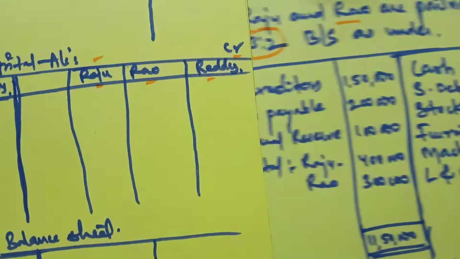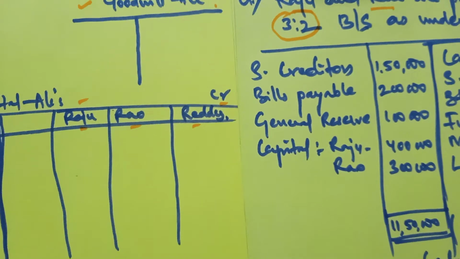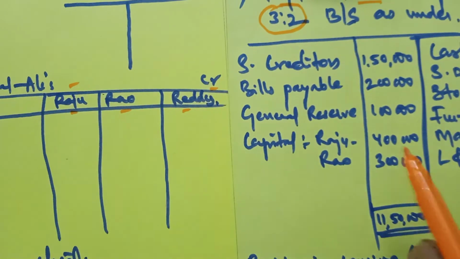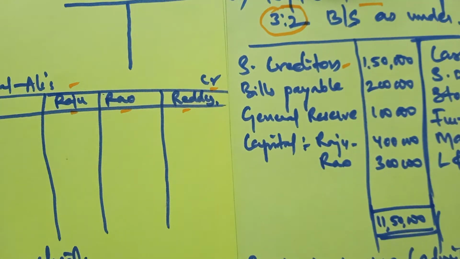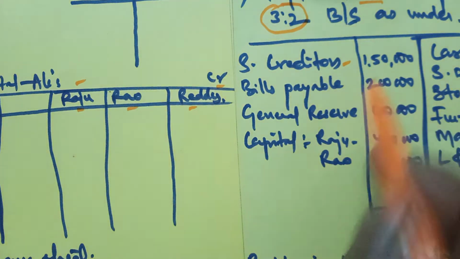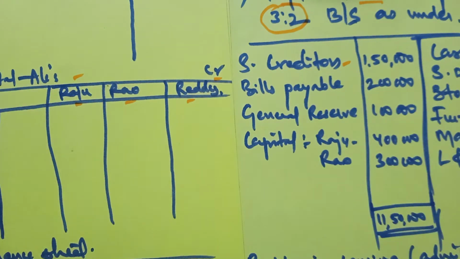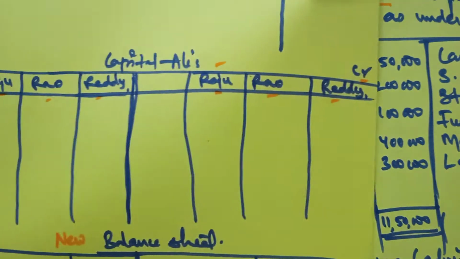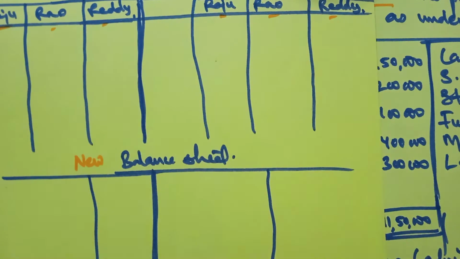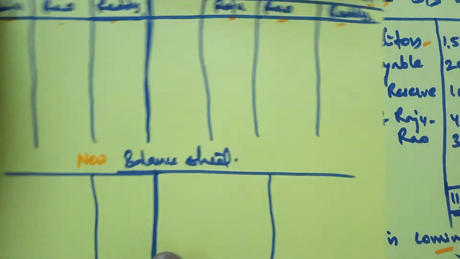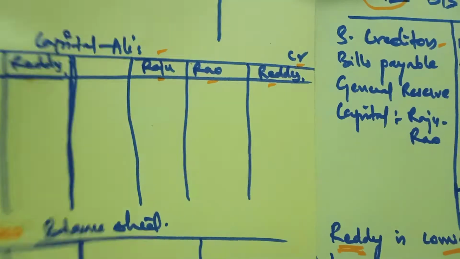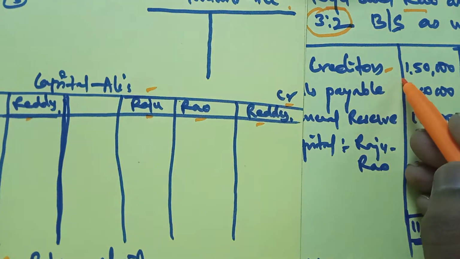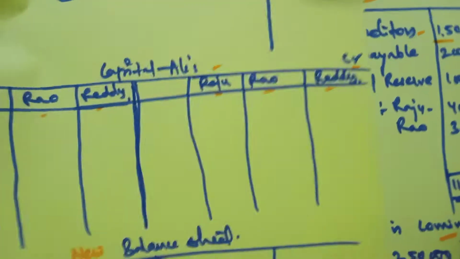In the question, the first item is sundry creditors, which is a liability. From the old balance sheet, take it to the new balance sheet. The old value of sundry creditors is 1,50,000.